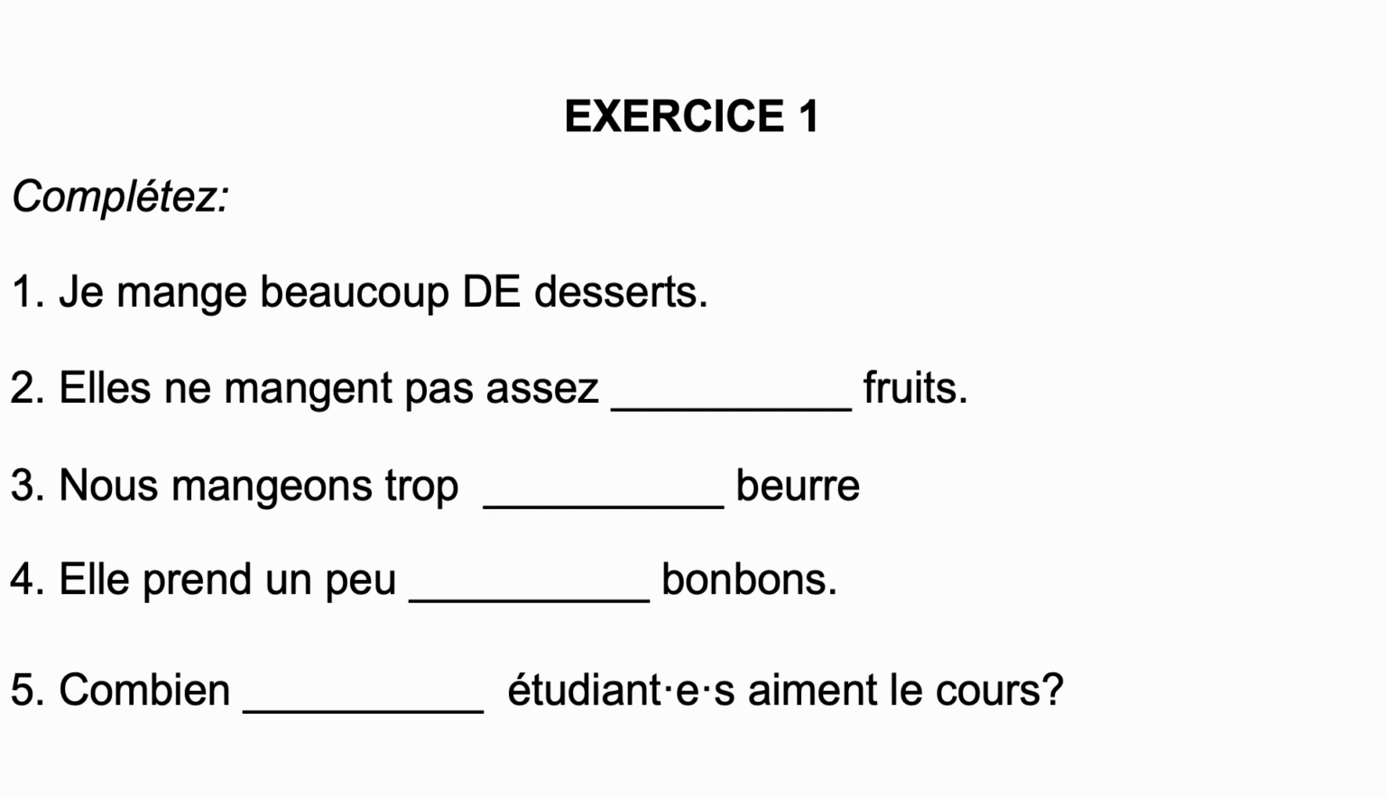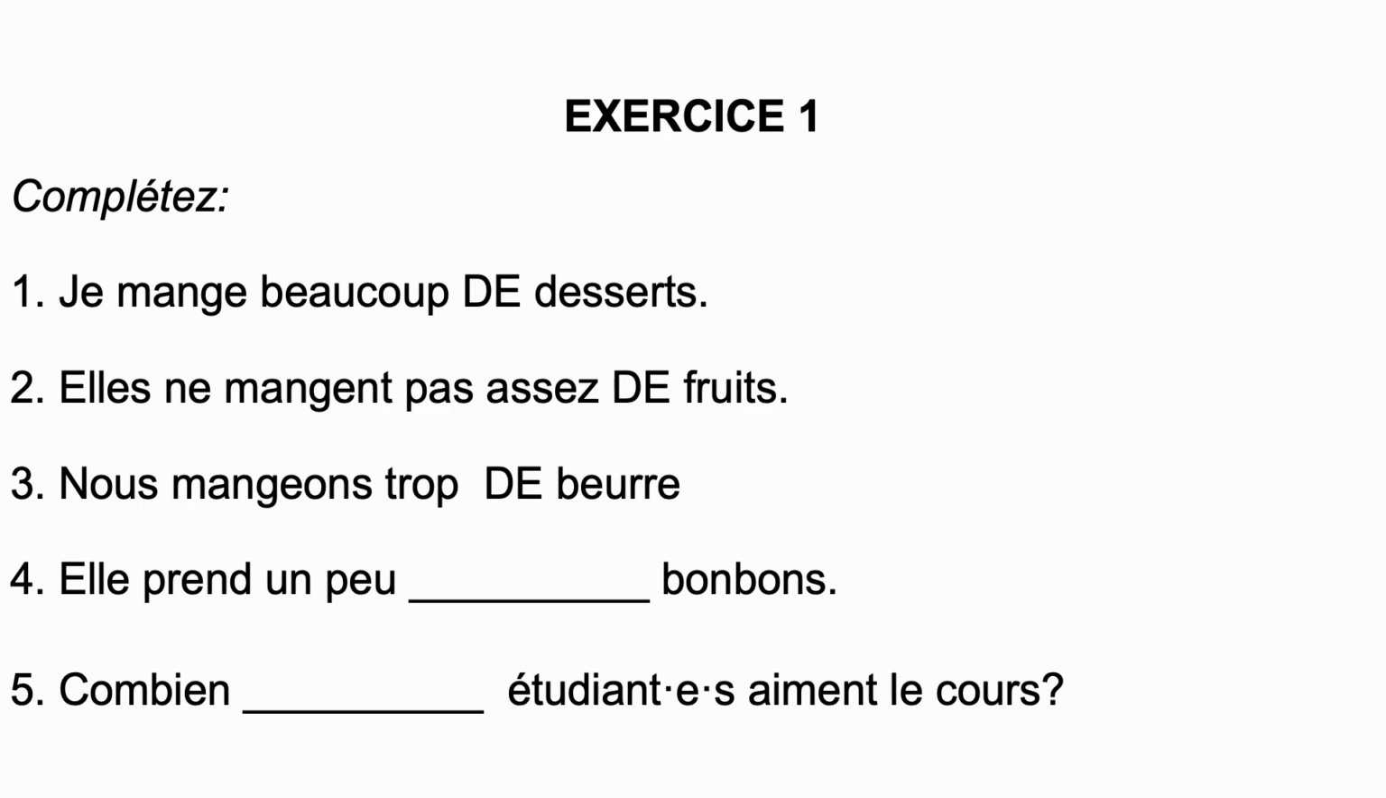2. Elle ne mange pas assez de fruits. Répétez. Elle ne mange pas assez de fruits. She doesn't eat enough fruit. 3. Nous mangeons trop de beurre. Répétez. Nous mangeons trop de beurre. We eat too much butter.